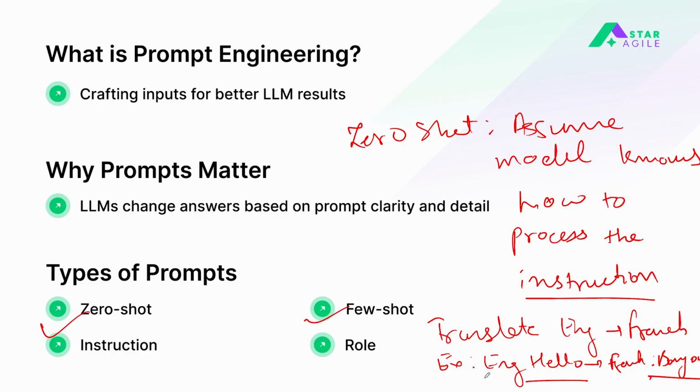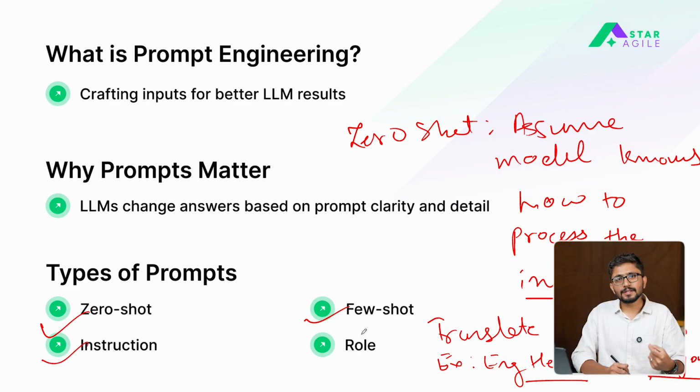The third type is known as instruction prompting. In instruction prompting, you actually detail out step-by-step instructions which the model can follow to get your task done. A lot of times there are several tasks. Say for example, there is some information extraction task that you want your model to look at, and there are several information that the model can extract.